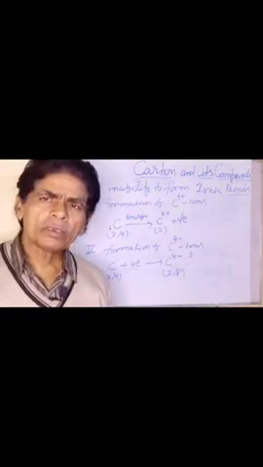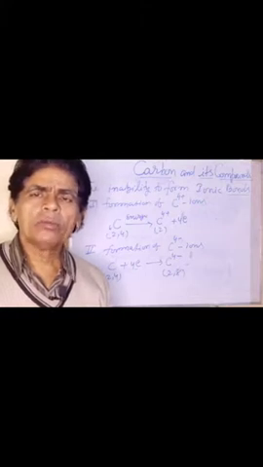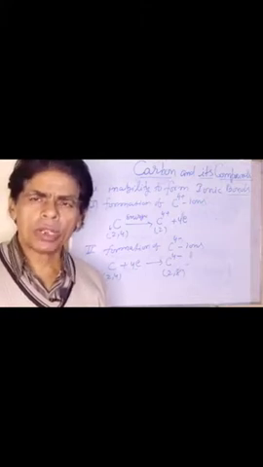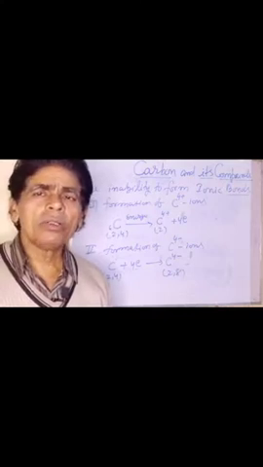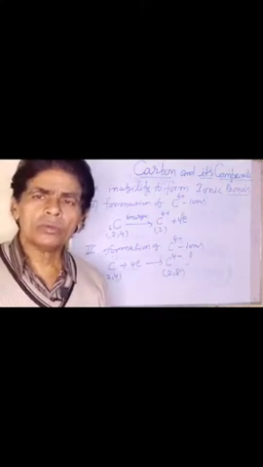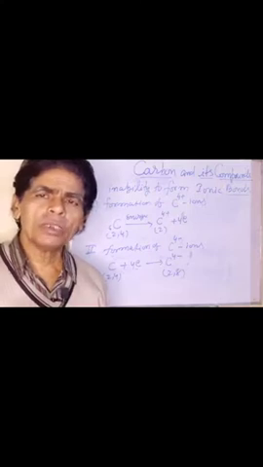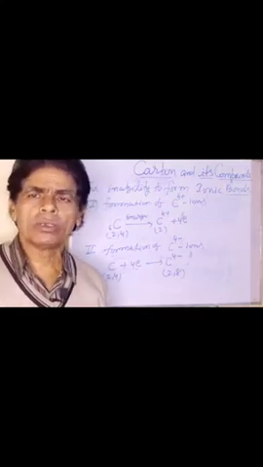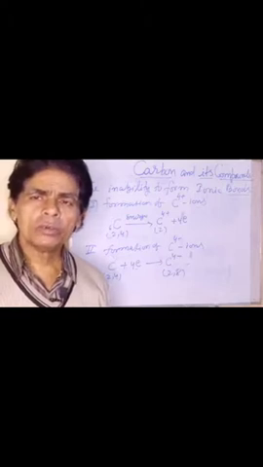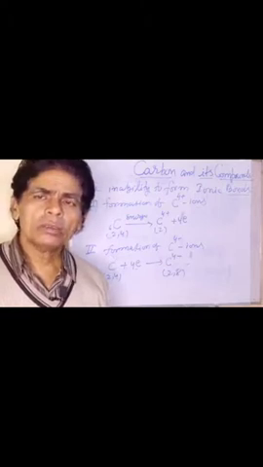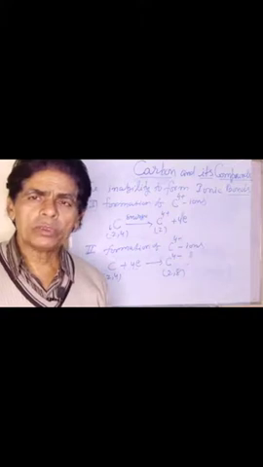The first electron may be introduced into a neutral atom, but the second electron will be introduced into the mononegative ion, that is C minus. Again, the repulsive force increases.